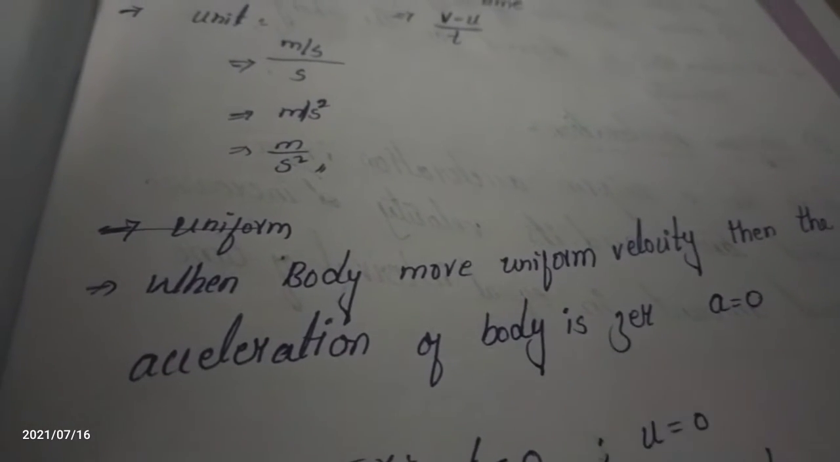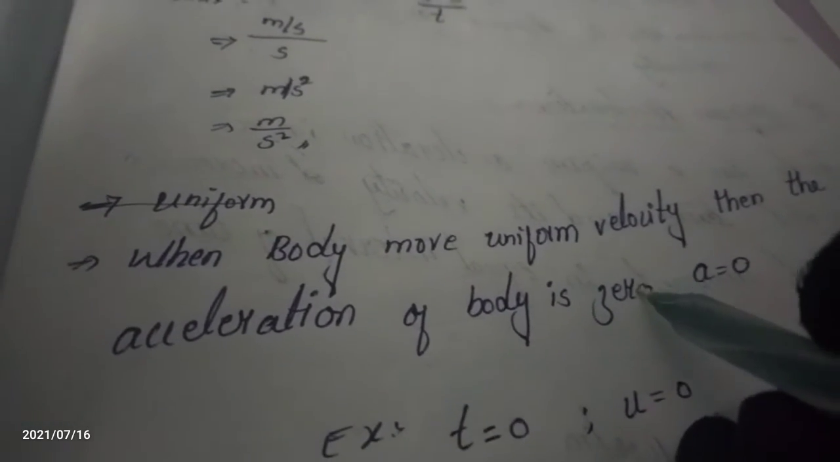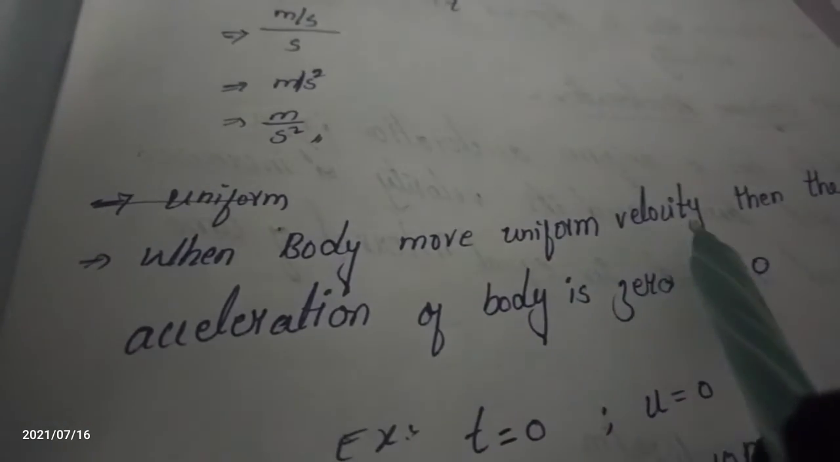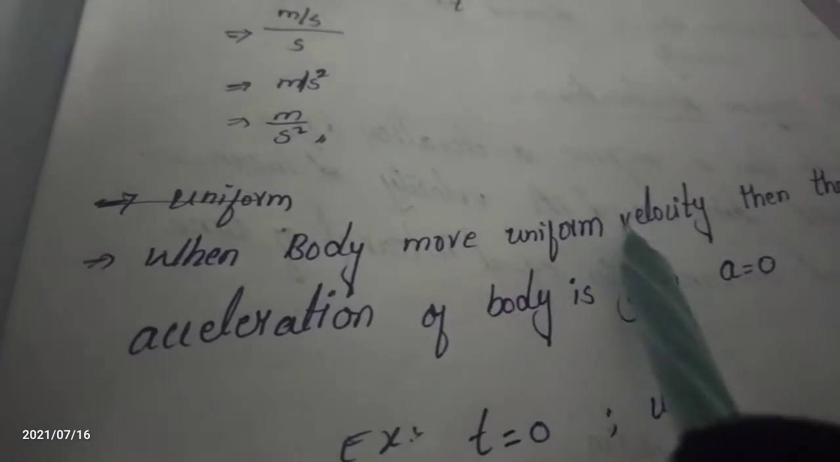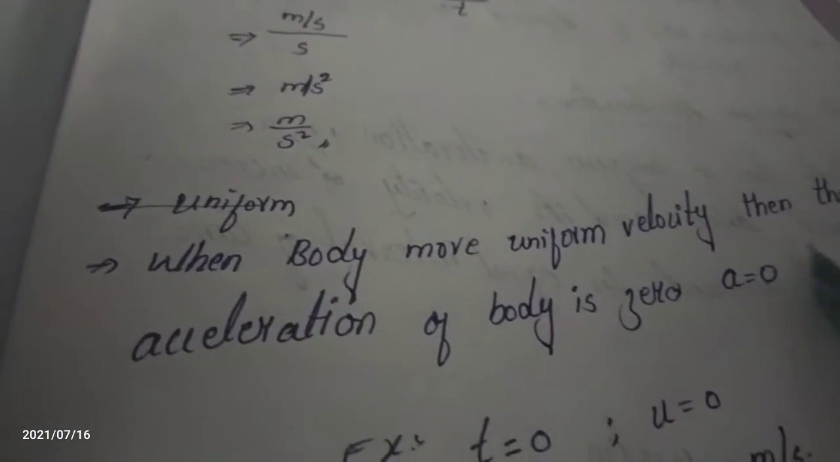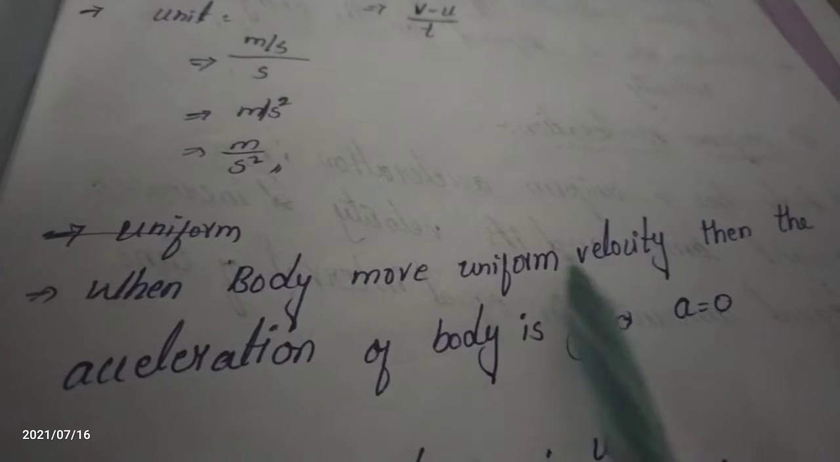We have to know some important points which we discuss in our chapter. When the body moves with uniform velocity, then the acceleration of the body is zero. What does that mean? Uniform velocity means the body cannot change its velocity. It moves with uniform velocity, so the acceleration of the body is zero.